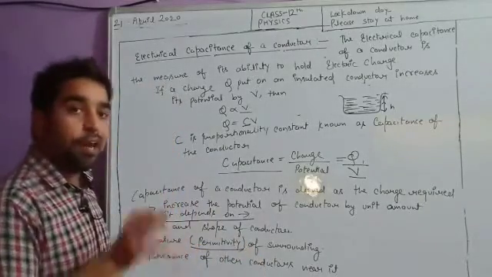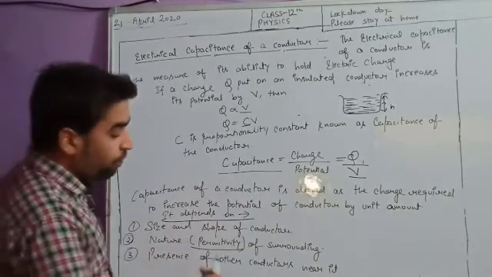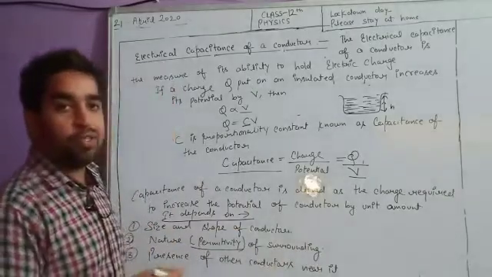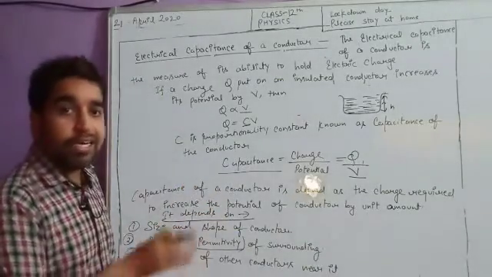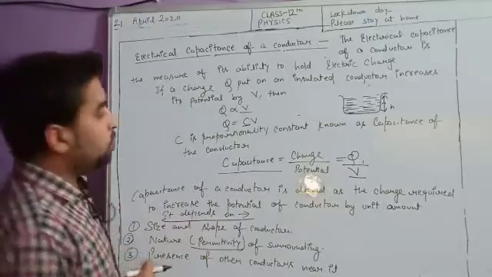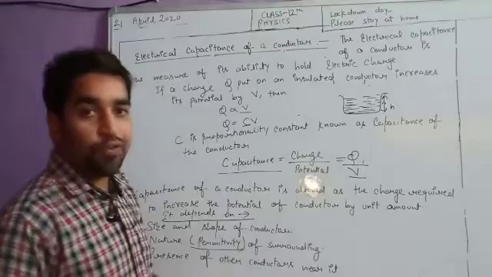Permittivity allows how much charge you can actually store there. And it also depends on the presence of other conductors near it. If another conductor is present near it, it can also leak out the charge. So this is all about capacitance, and now we have to discuss the unit of capacitance.